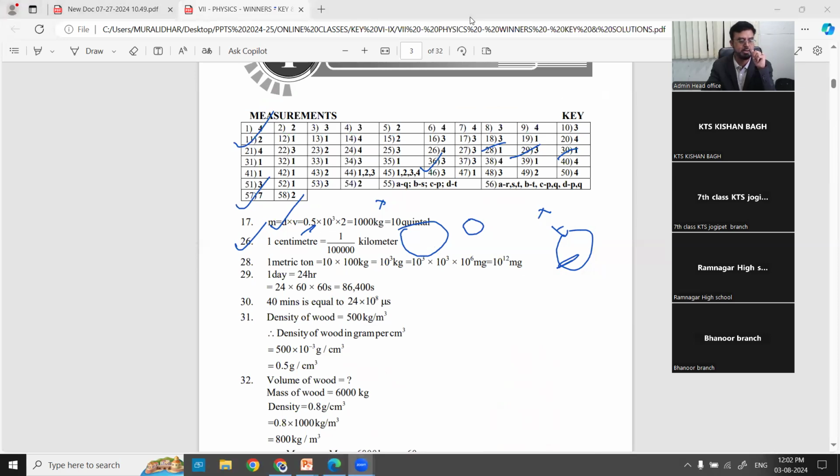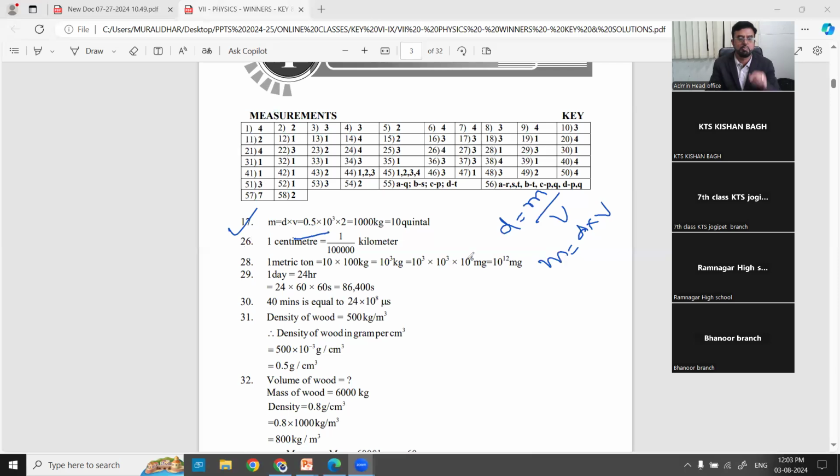Just a minute. The 17th question. Wherever required, we are giving the solution. Correct? 17 is given. What is the formula? We know density is equal to mass by volume. So mass is equal to density into volume. So what is the density? 0.5 into 10 power 3. We convert it into MKS system. It is given in centimeters, and 2 is the volume. So in total we got 1000 kg, which is also called 10 quintal, or we can call it a ton also, 1 ton.